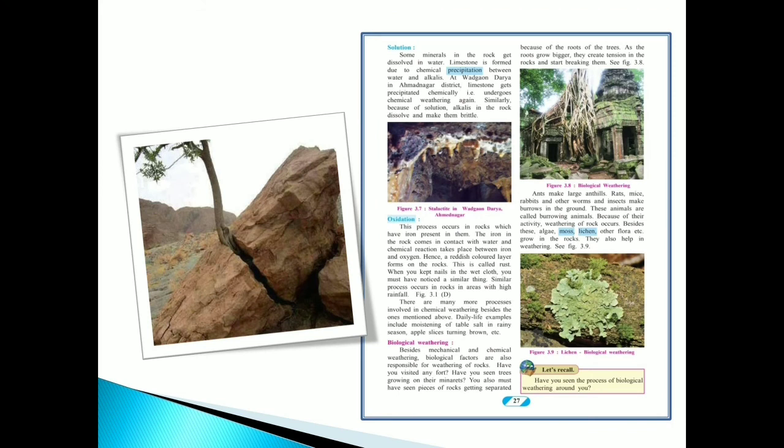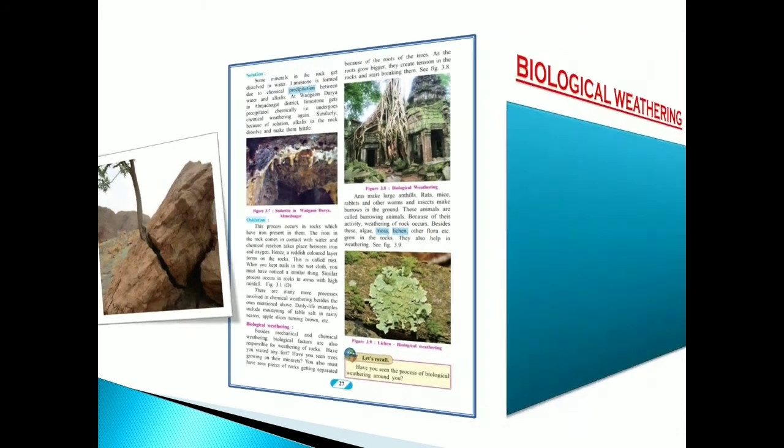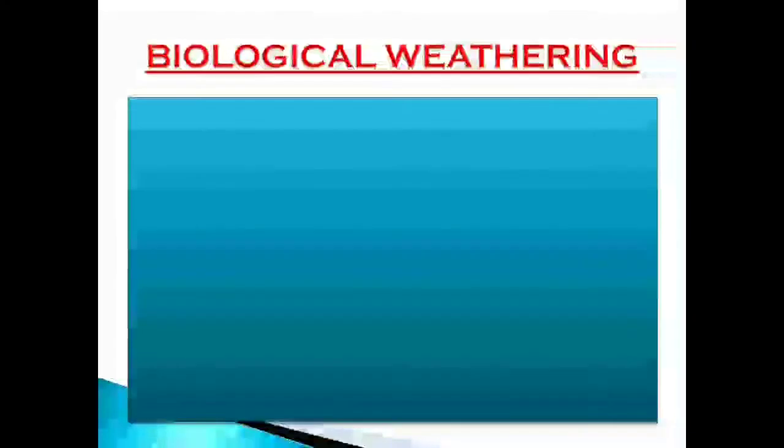I have shared here textbook page number 27. Figure 3.7 shows a picture of stalactite in Vadgaon Darya, Ahmednagar. Figure 3.8 shows a biological weathering picture. And figure 3.9 shows lichen, that is also a biological weathering. Let's see what is biological weathering.